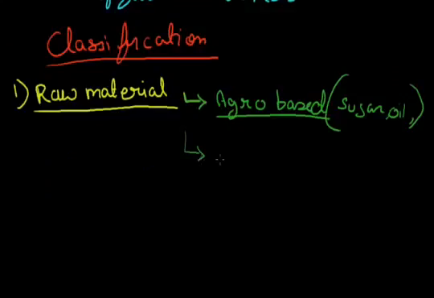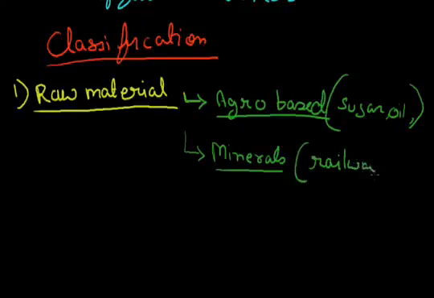On the basis of raw materials, the other type of industries are the mineral based industries. Mineral based industries means all those industries who get their raw materials from minerals, or who are using minerals for their production, like railways.